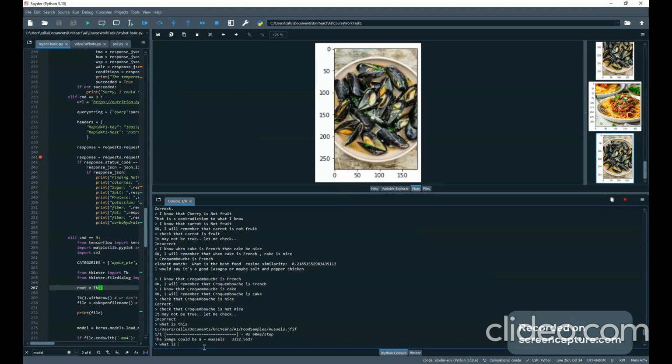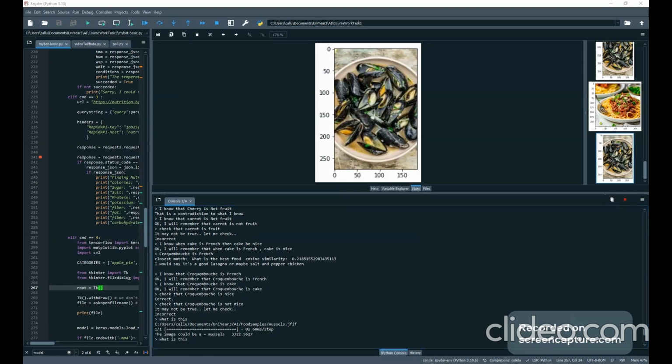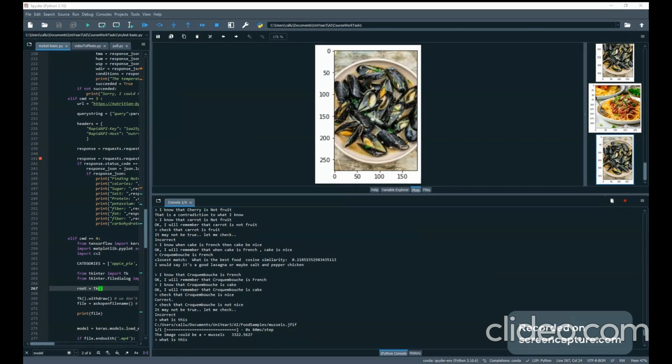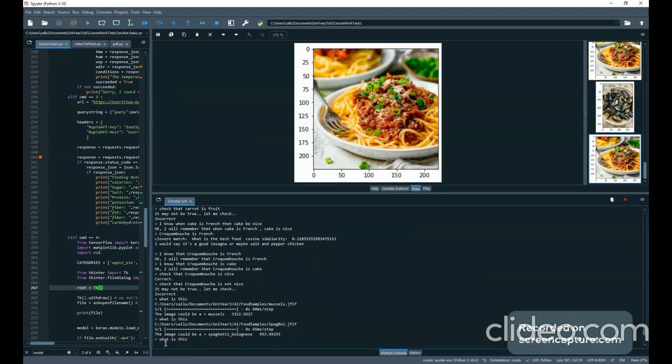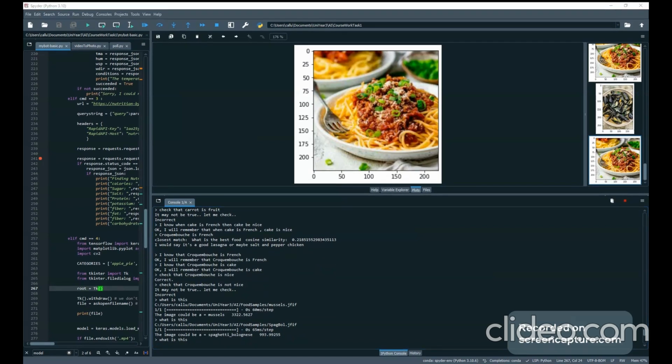We can try another image. What is this? We do spag bol. That is spaghetti bolognese, and it's got a lower score. And for the additional functionality for this, what is this? We have video recognition.